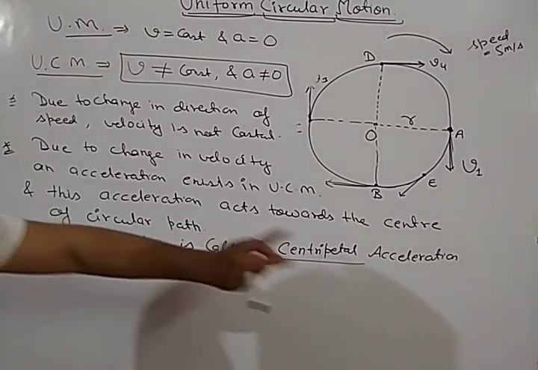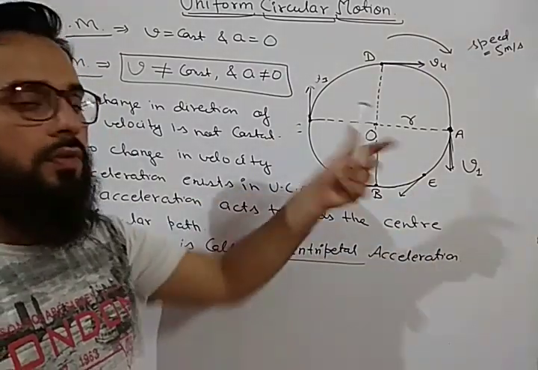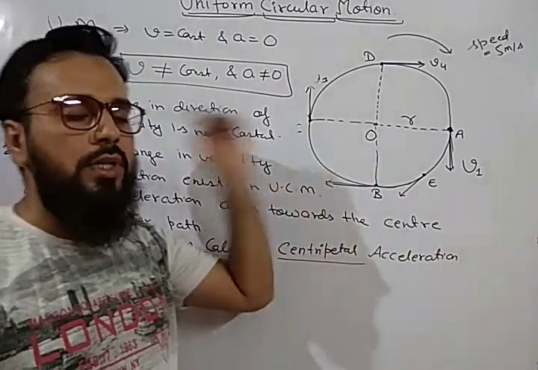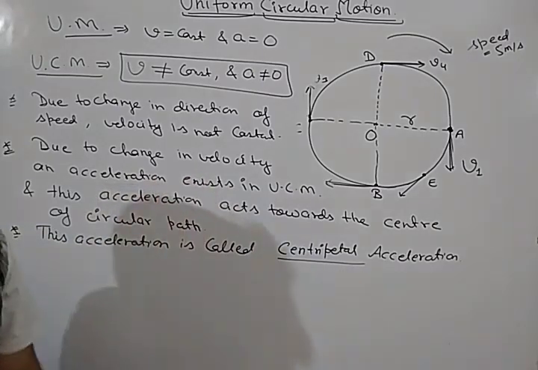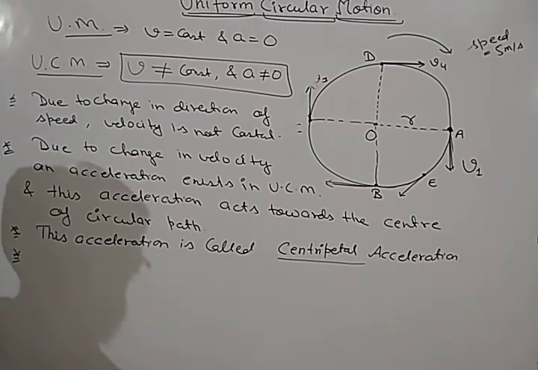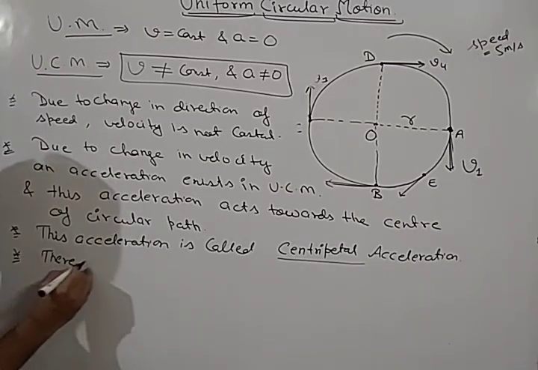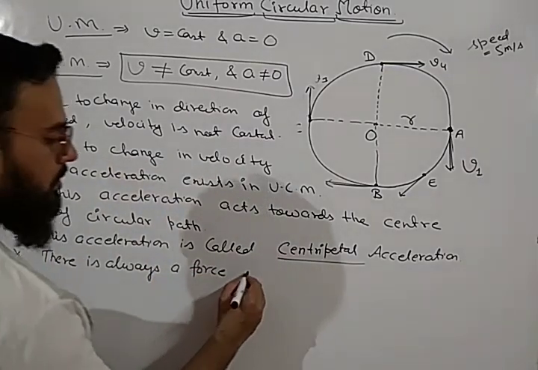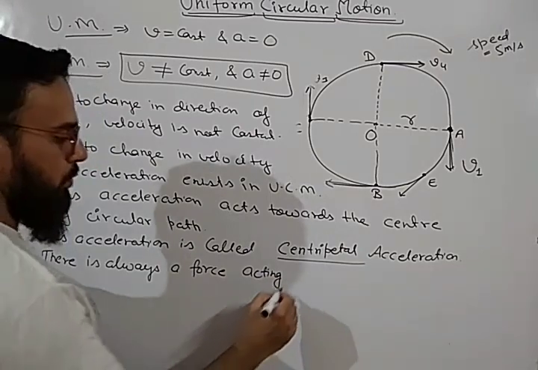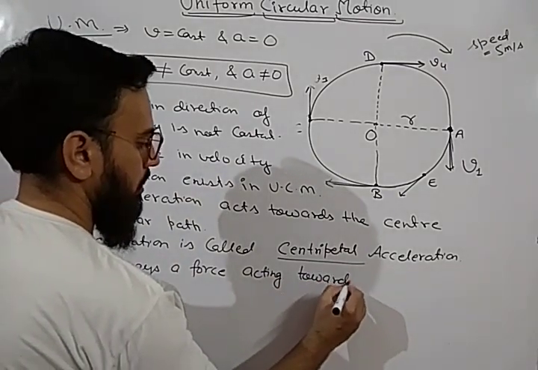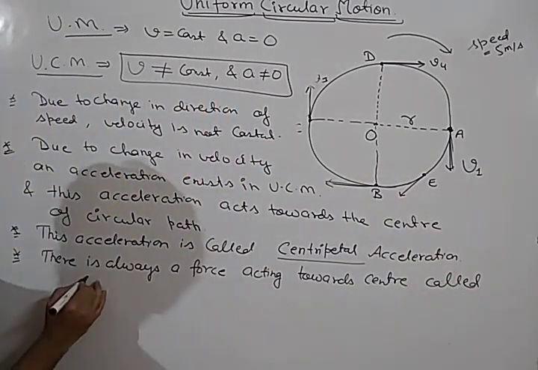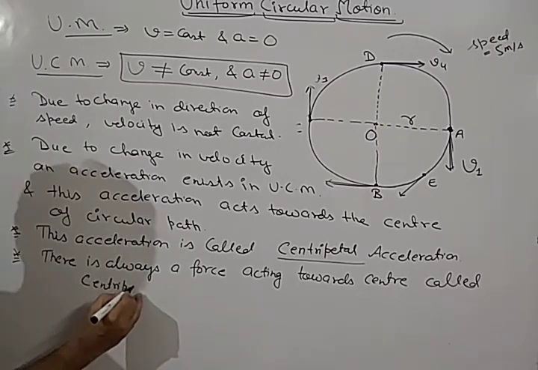So why is centripetal acceleration coming in this motion? Because of change in direction of velocity, and the direction of this acceleration is towards the center of the circle. It is called centripetal acceleration. And due to centripetal acceleration, there is always a force acting towards the center, called centripetal force.